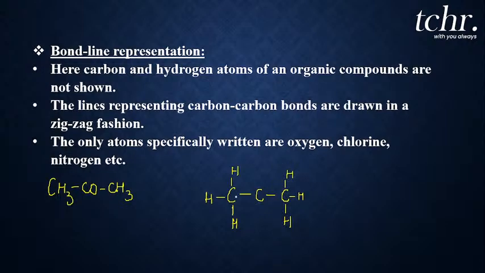The first carbon atom is satisfied with four bonds: 1, 2, 3, 4. The third carbon atom is satisfied with four bonds: 1, 2, 3, 4. Whereas the middle carbon atom has only two bonds, covalently bonded to two carbon atoms. So definitely it should be a double bond with the oxygen atom.